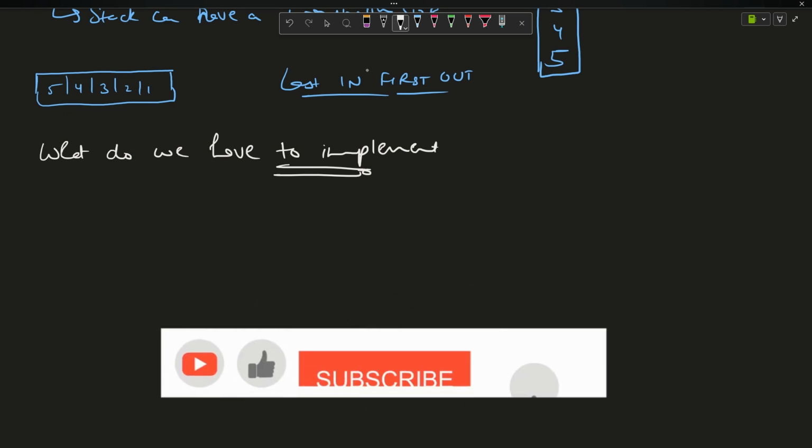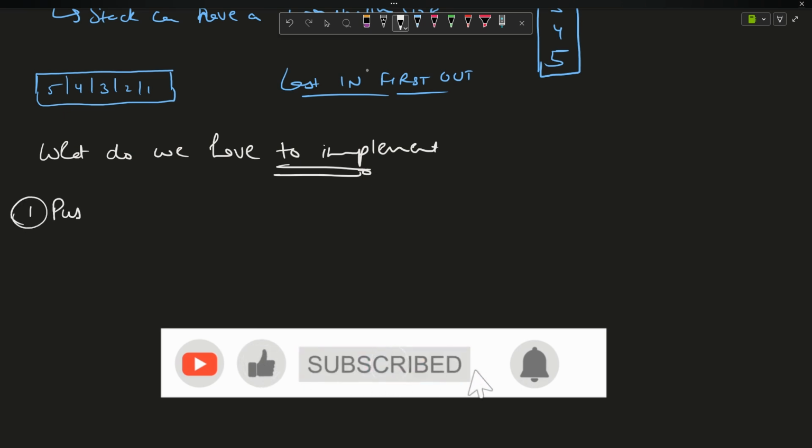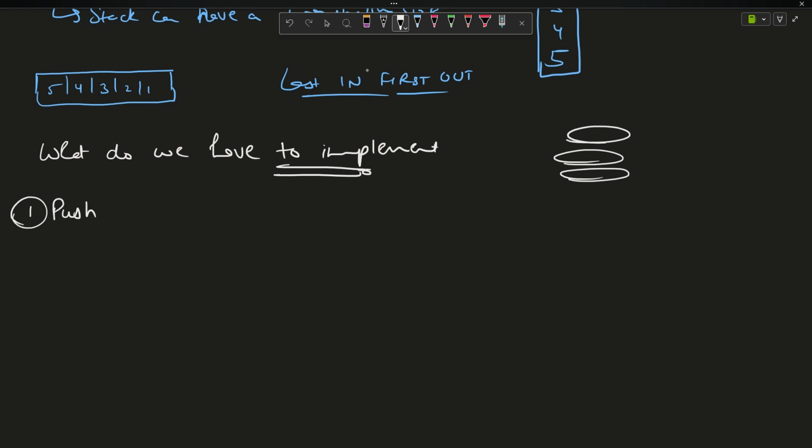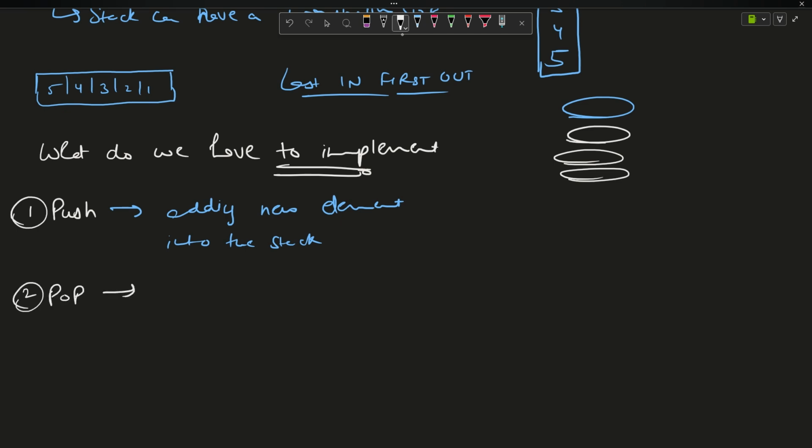Stack has some basic operations. The first operation is push. That means if you have a stack of plates, push another plate. So push means adding a new element into the stack. The second operation is removing the element, which is known as pop. So that means this plate has to be removed. That means this plate is popped out. So remove the element.